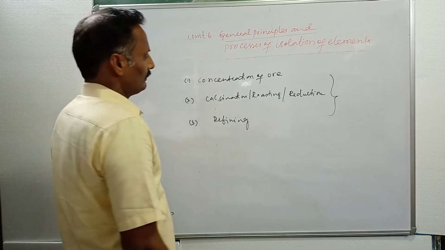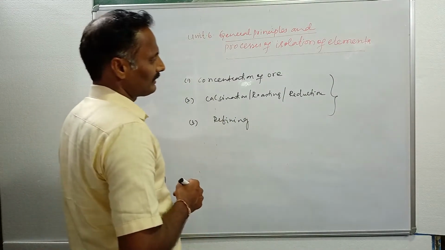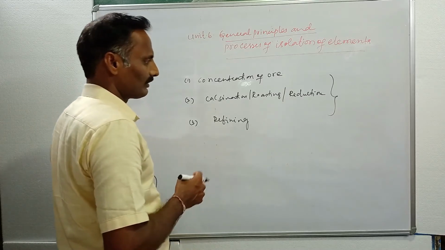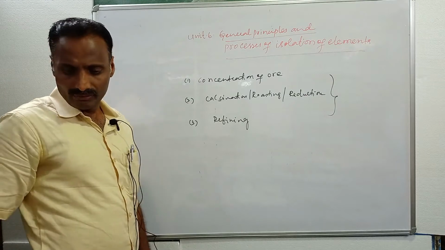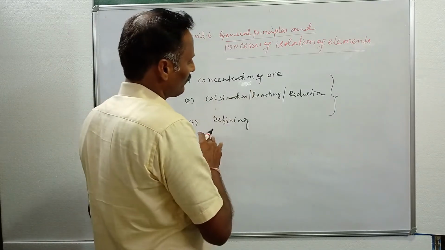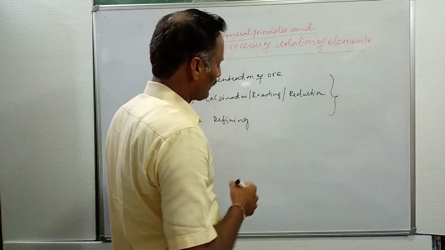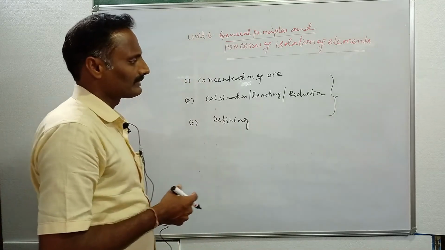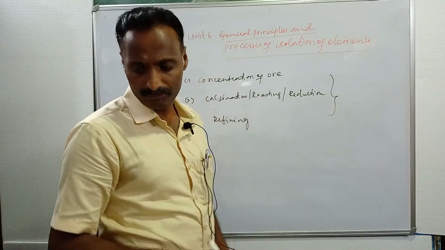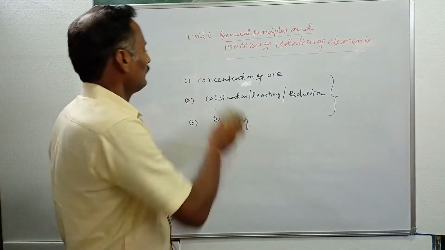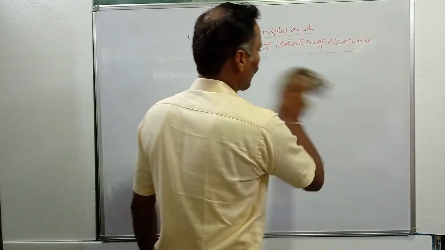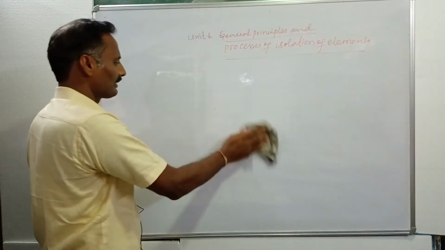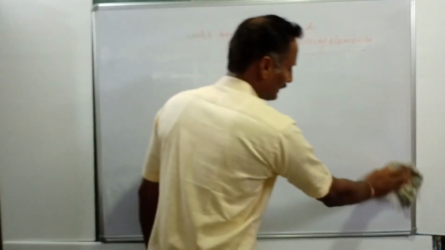Then see one by one: what is concentration of ore, what is calcination, roasting and reduction, and about refining. Before going to these, we must know about some of the elements, minerals and their ores. If you take elements like aluminum, zinc, copper, and iron, you have different types of minerals available in the earth crust in nature.